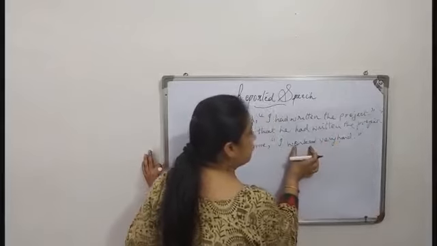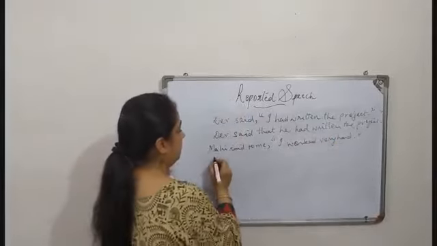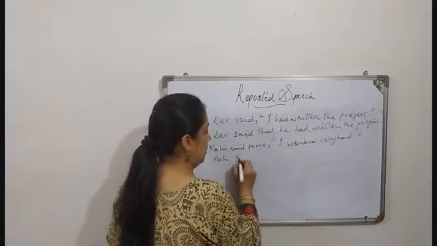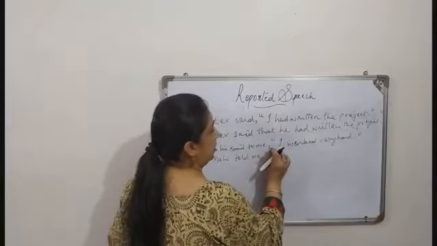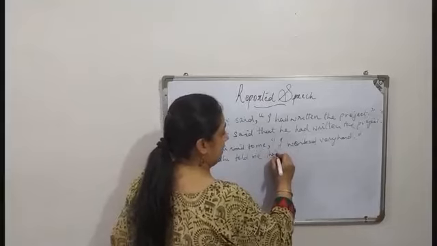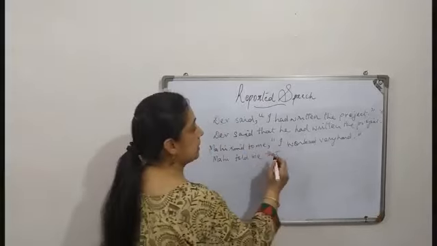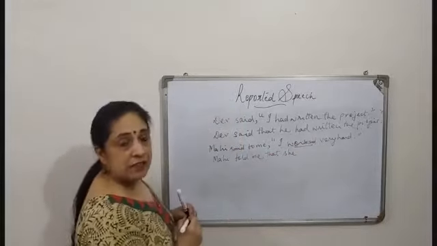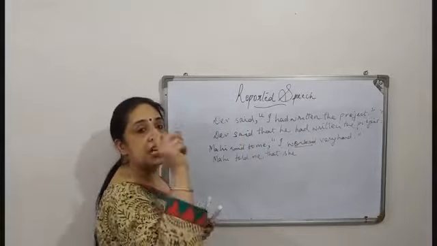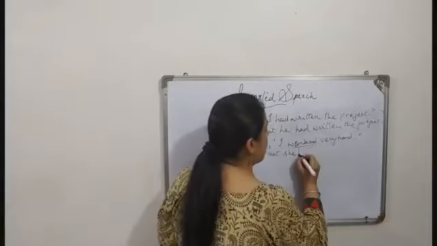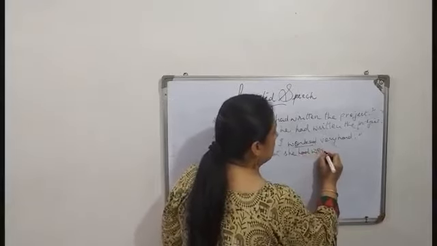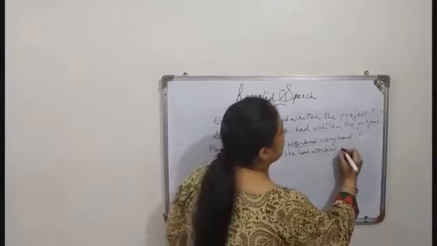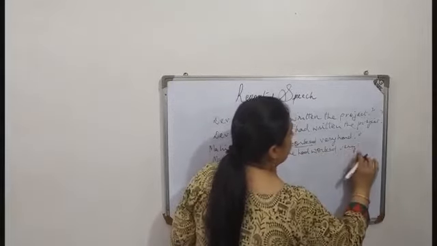Full stop. Worked is past tense. Mahi said to me becomes told me that. Mahi is a girl, so it becomes she. This is past tense. We have to change past tense into past perfect. So we make it she had worked. The third form of work is worked only. Had worked very hard.